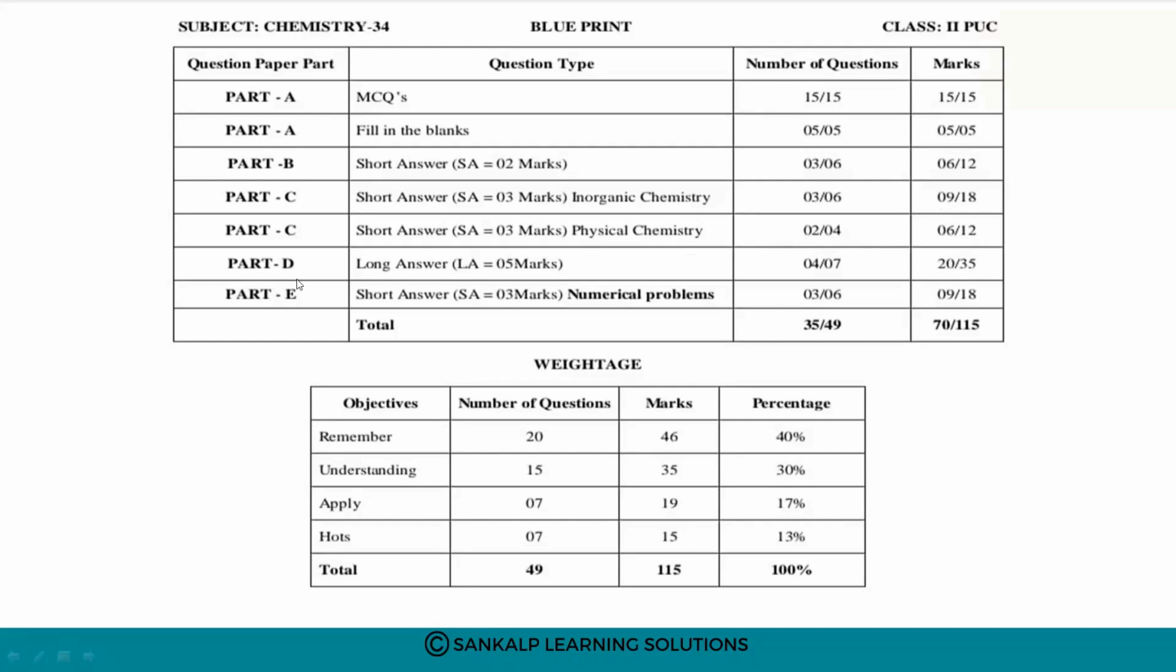Next is part D, long answers, which are for 5 marks. This will be from the theory part, organic. The number of questions asked will be 7, so 7 questions will be given. Out of 7, you can answer any 4. The allotted marks is 35, but if you write 4, you can score 20 marks.